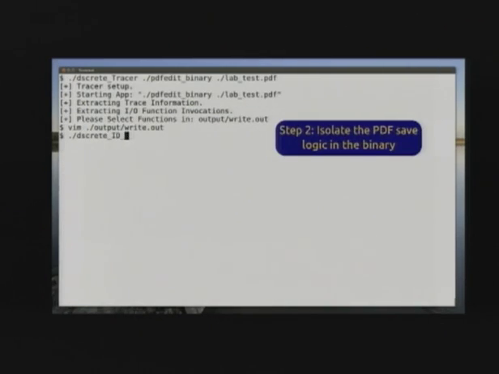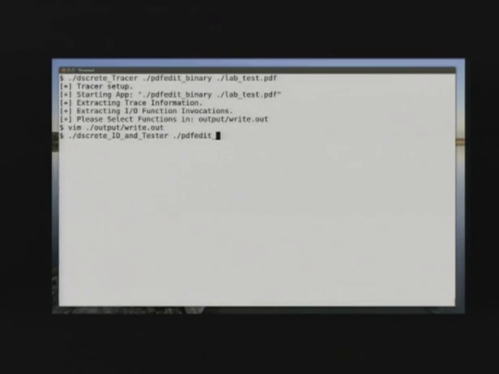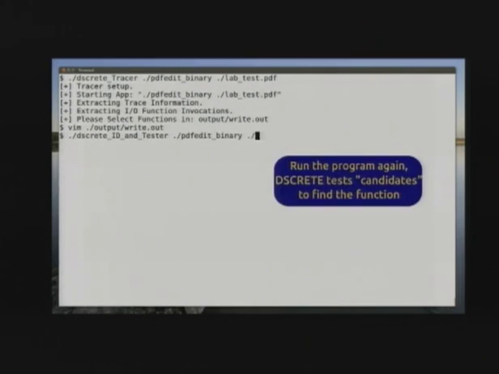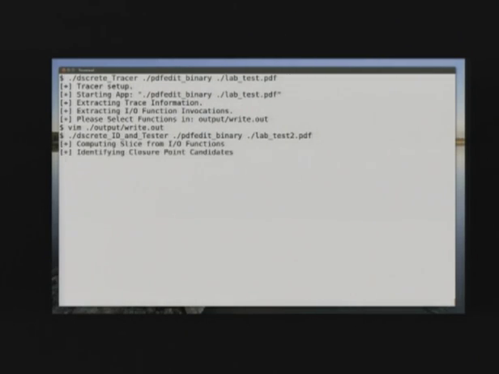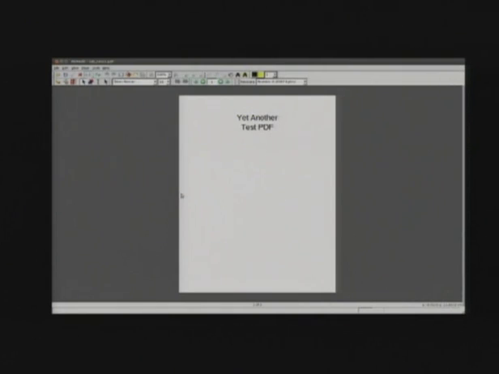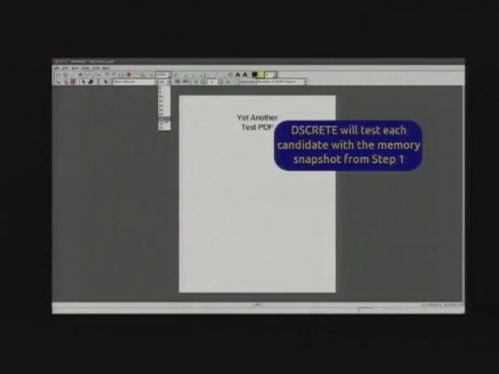Now we're going to start step 2. We just execute the binary again. And this time, in the background, Discrete is going to be using cross-state execution to test those entry point candidates. You may not be able to see it, it's going to fly by on the terminal. But Discrete identifies, in this case, 46 entry point candidates. Notice, we never actually have to see any of these entry point candidates, but they're going to be tested automatically in the background.